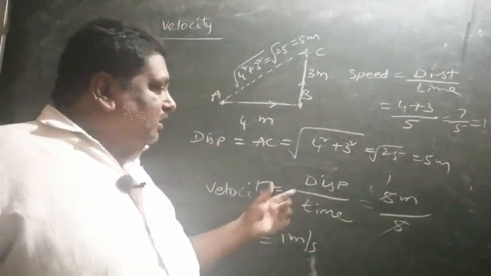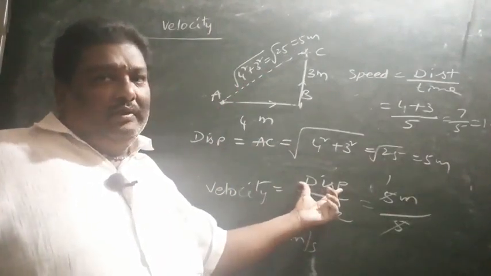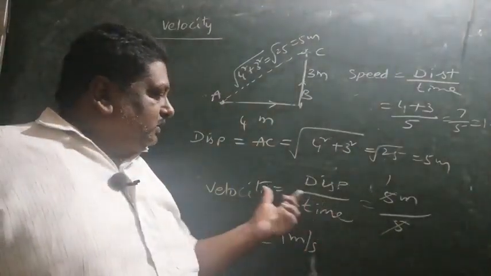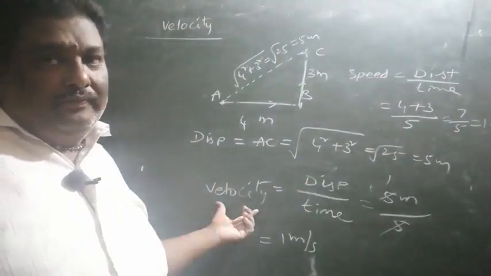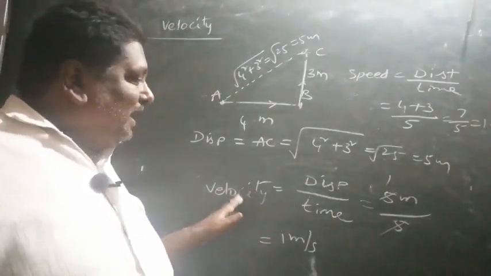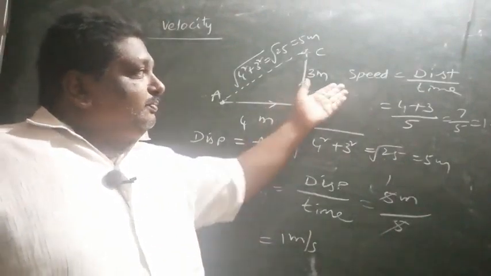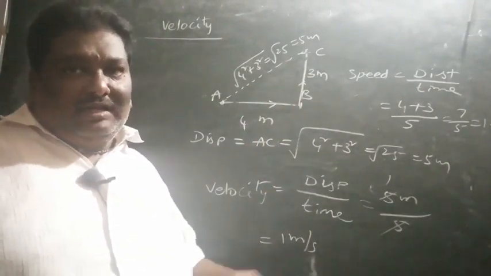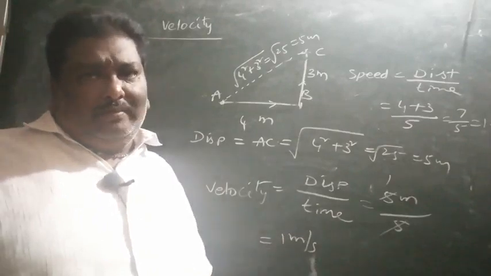Velocity is a vector because displacement is a vector. That's why velocity is also a vector. You have to follow certain vector rules, and only then add. For speed, 5 meters per second and another 5 meters per second make 10 meters per second.